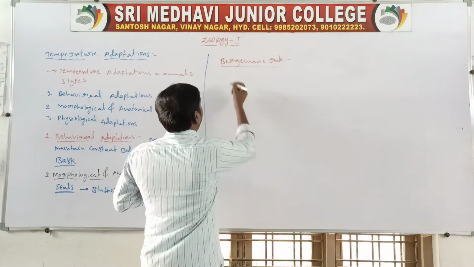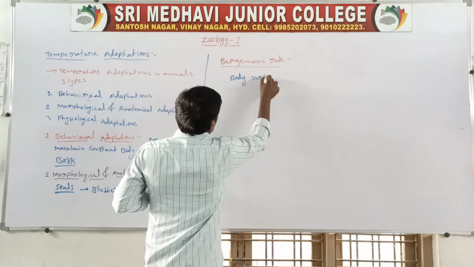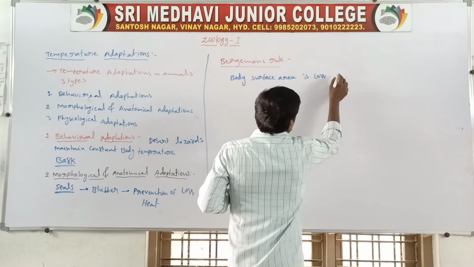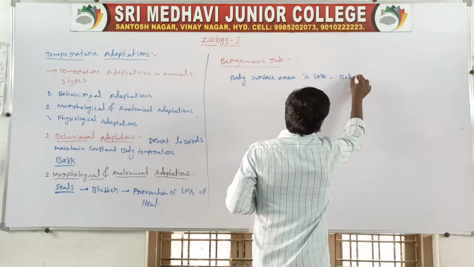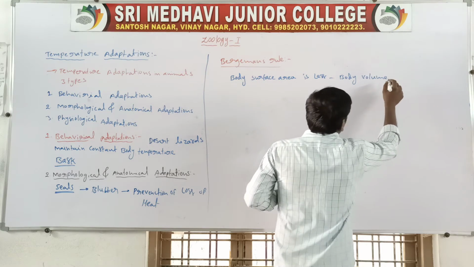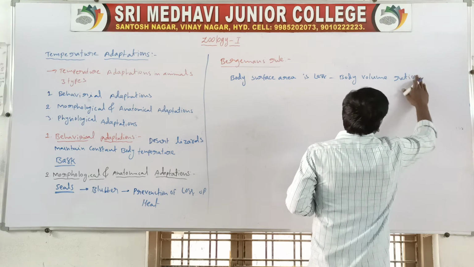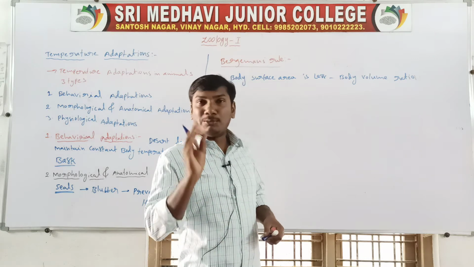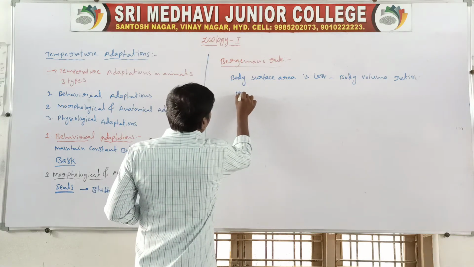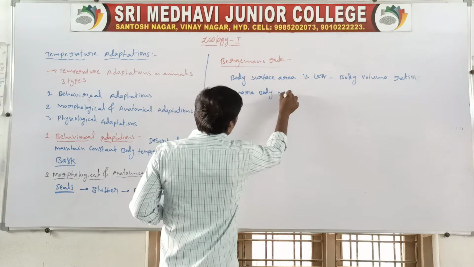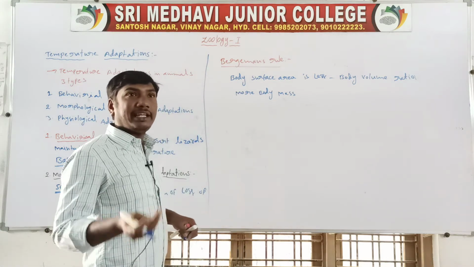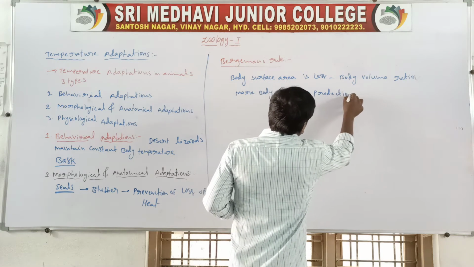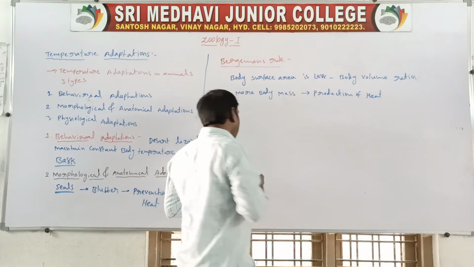So with more body mass, animals are helped in the production of heat. This helps them in the cold regions.